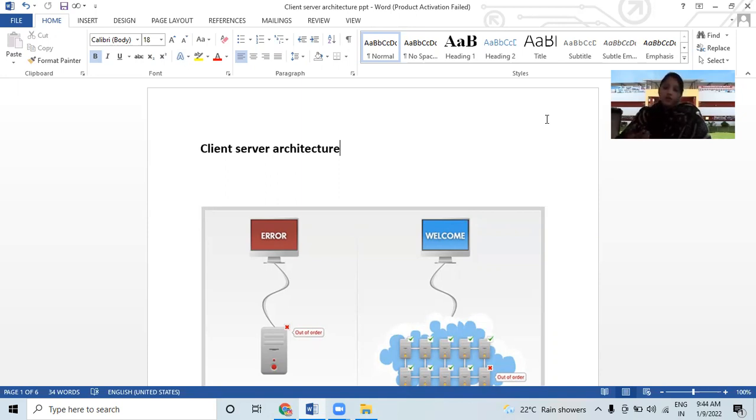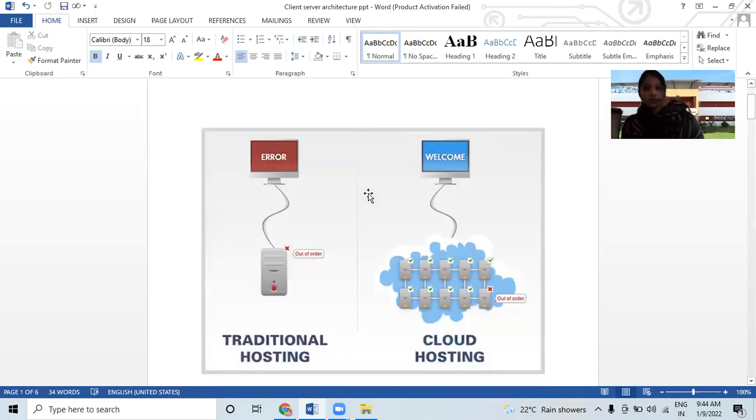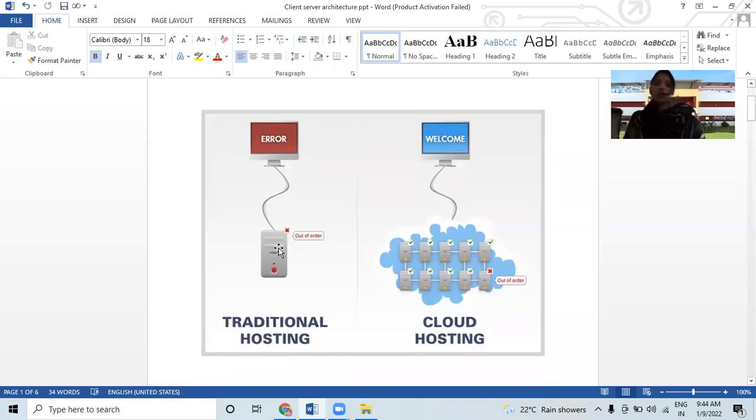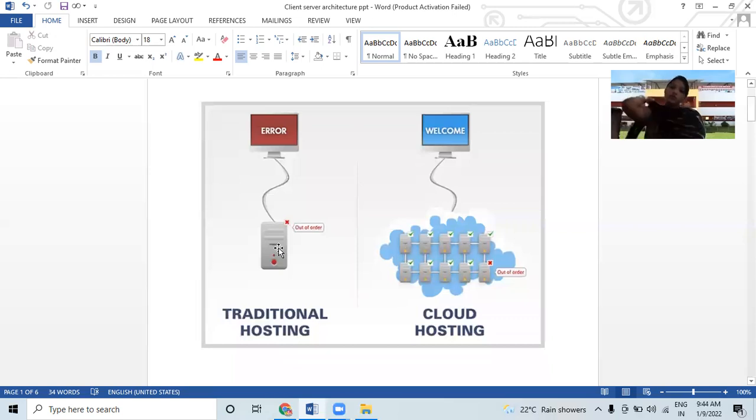So now, under cloud computing, we have to talk about client server architecture, which you can see is given on my screen. You can see before cloud and after hosting on the cloud, through the diagram. In client server architecture there was only one hosting, so of course there was an issue of errors, but here many hostings are given, as you can see in this diagram.